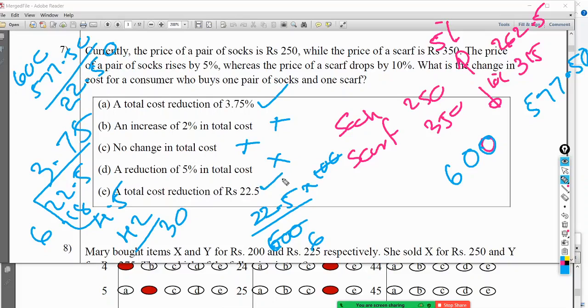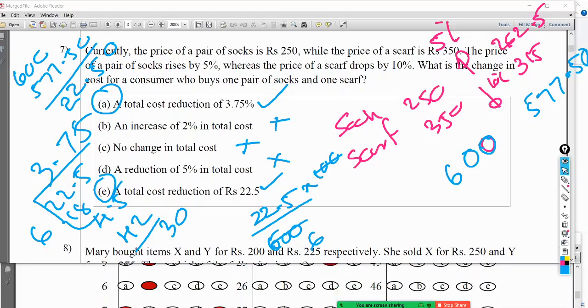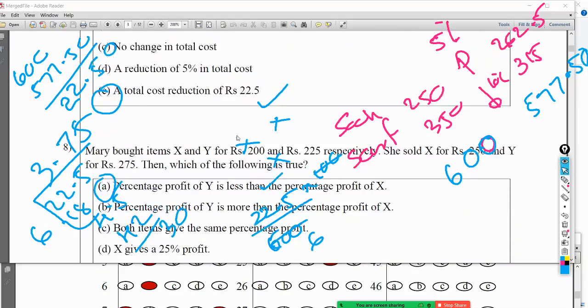Multiple answers are possible. And therefore, I will go for A and E. Now, if you mark only A, you get only 0.5. So, therefore, you have to mark A and E. Right. 8th one.